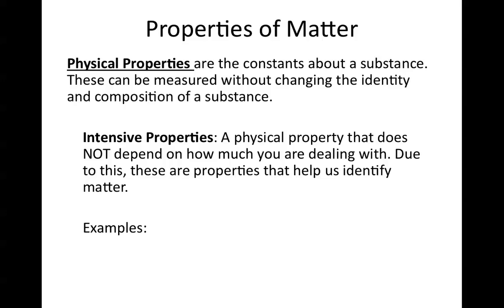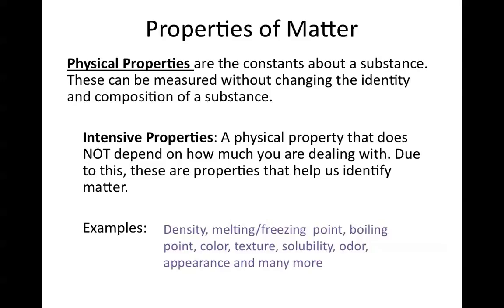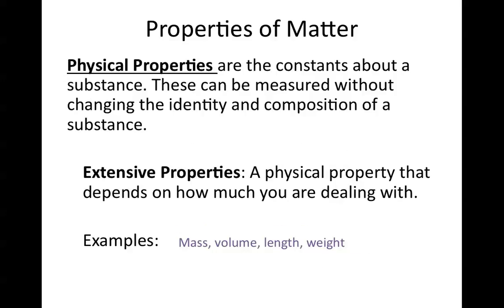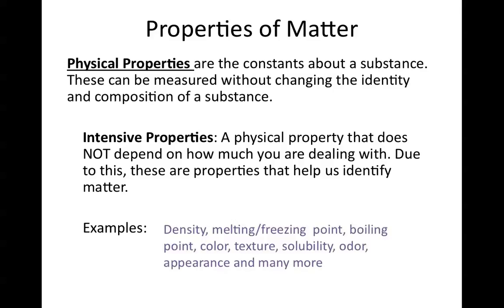So extensive properties do not allow us to identify the type of matter. However, intensive properties do. So great examples would be density always remains the same. Melting and freezing point, boiling point, color, texture, solubility, how well something dissolves, odor, appearance, and more. So again, all of these do not depend on how much you are dealing with, unlike our original extensive properties like mass and volume that do.